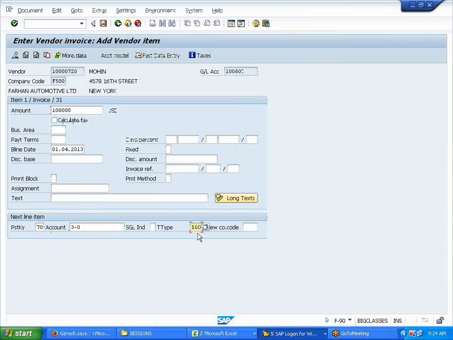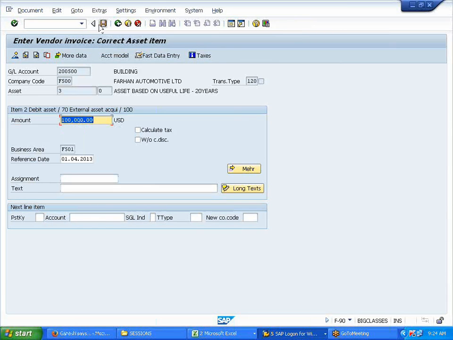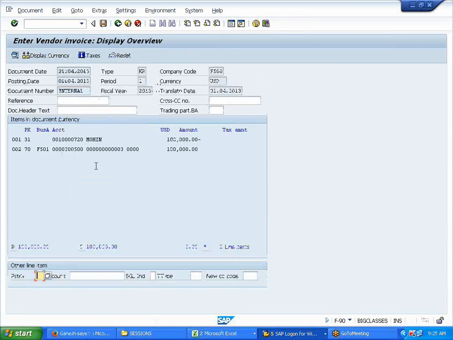Quick question. Why is it that for the external one you take 100? Because the system should identify whether it's an internal acquisition of an asset where I am doing it internally, or external in case of a vendor. See, assets are acquired in a different way. Yeah, 100 identifies it's an external acquisition. Got it.